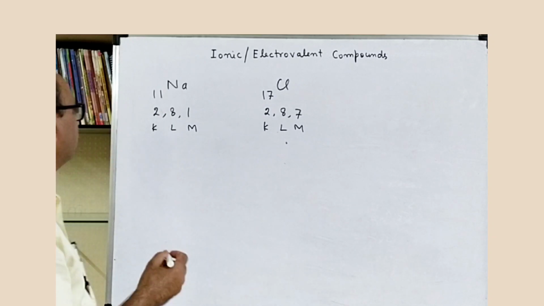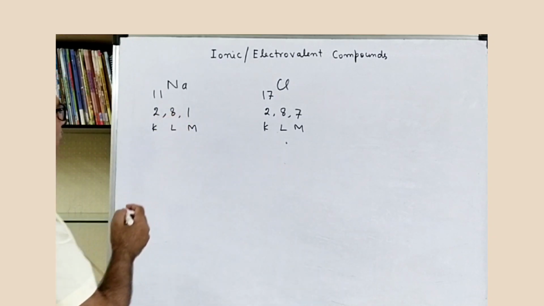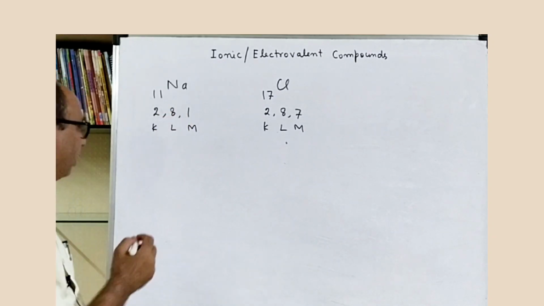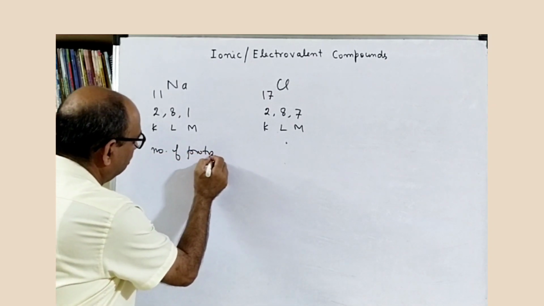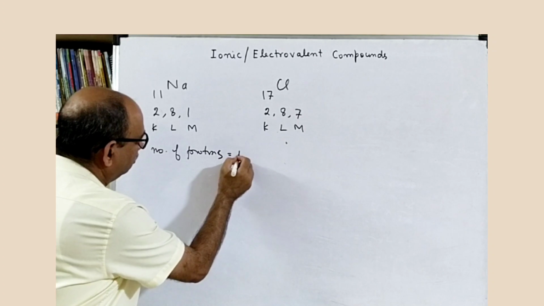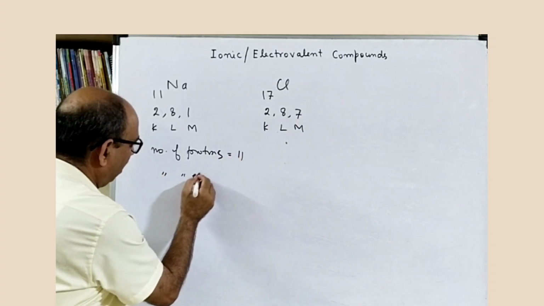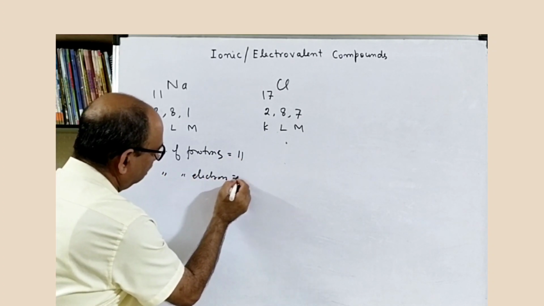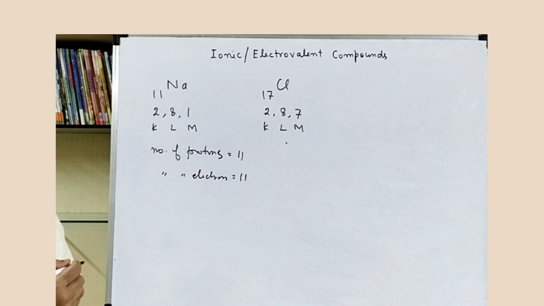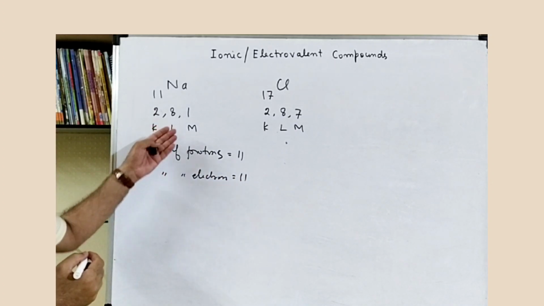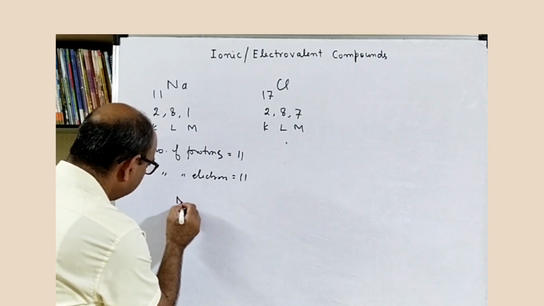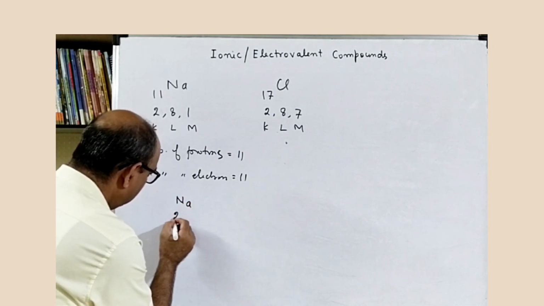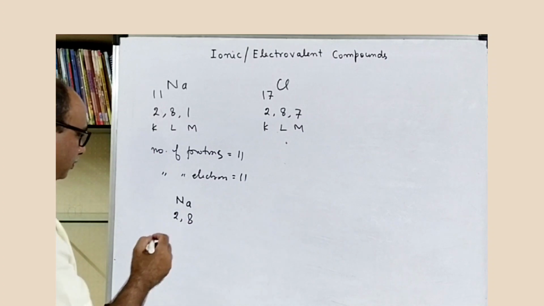In this case, when the atomic number is 11, the number of protons is equal to 11. The number of electrons is also 11. When sodium transfers one electron, its electronic configuration will be 2 and 8.